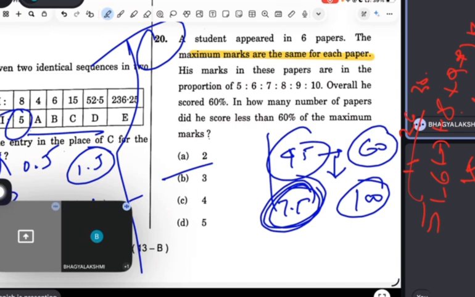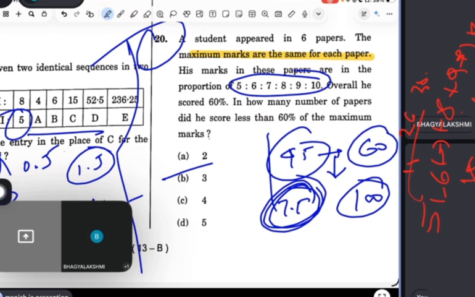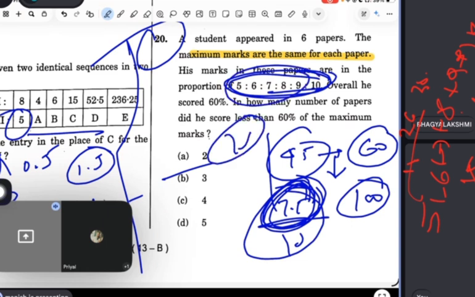See, his overall score is what? 45 basically, right? And the total score is 75. So it means 7.5. They are in the ratio, so I divide by 10 because I'm counting a 75 total marks. So 7.5 is per one subject. 7.5 is 60% basically. So less than 60% will be these three subjects, common sense: 5, 6, 7. This is what you need to find out.